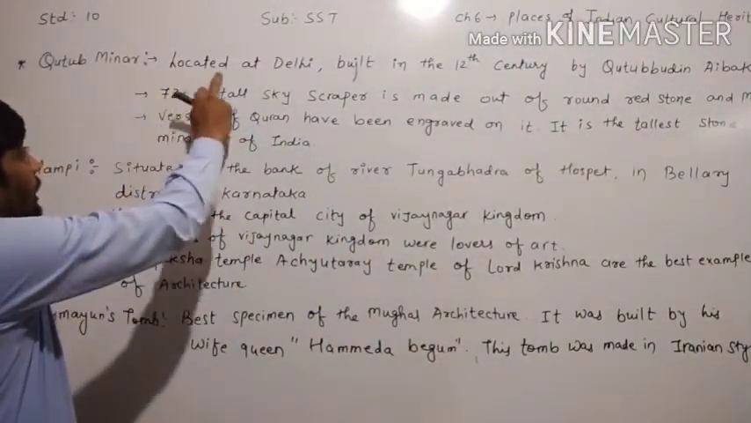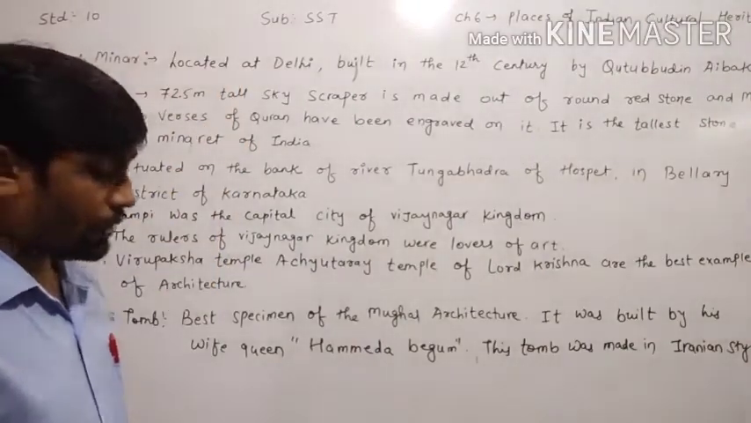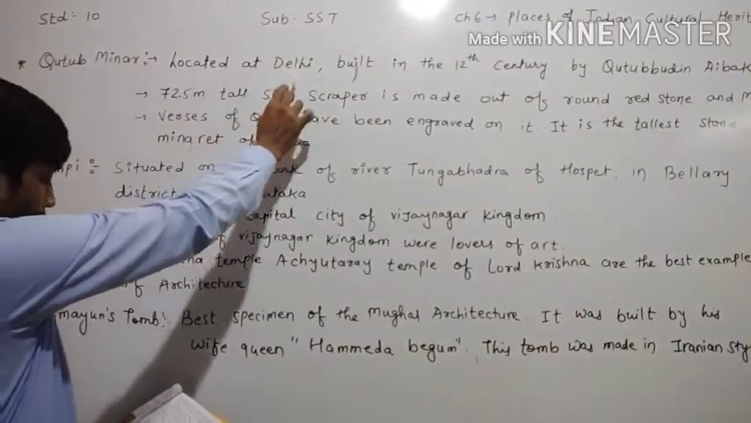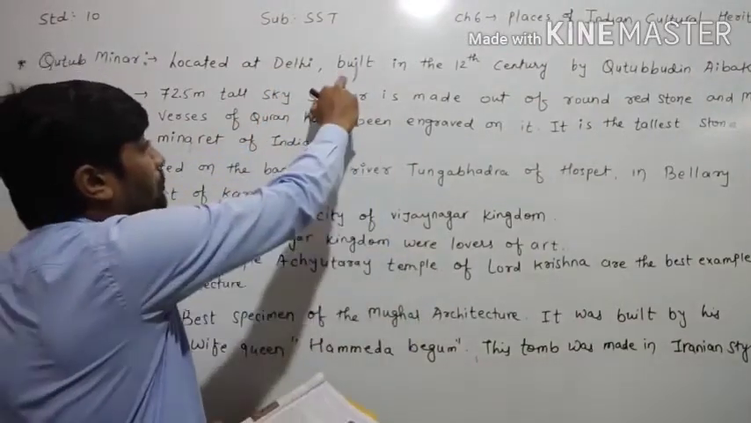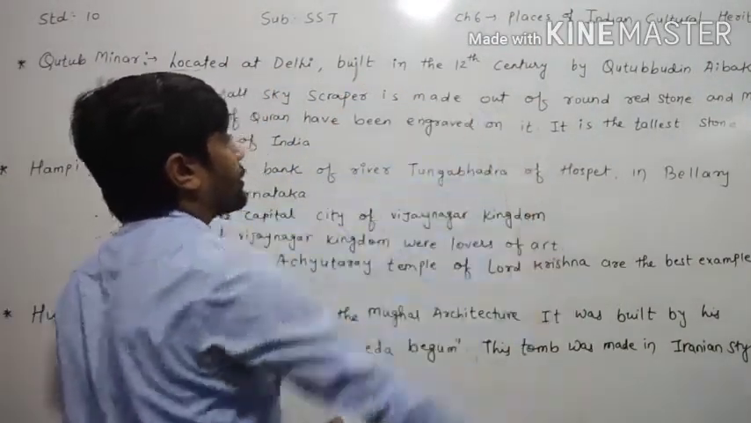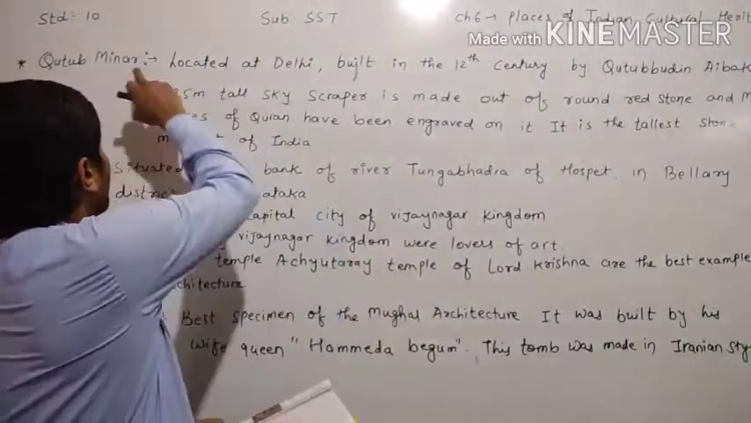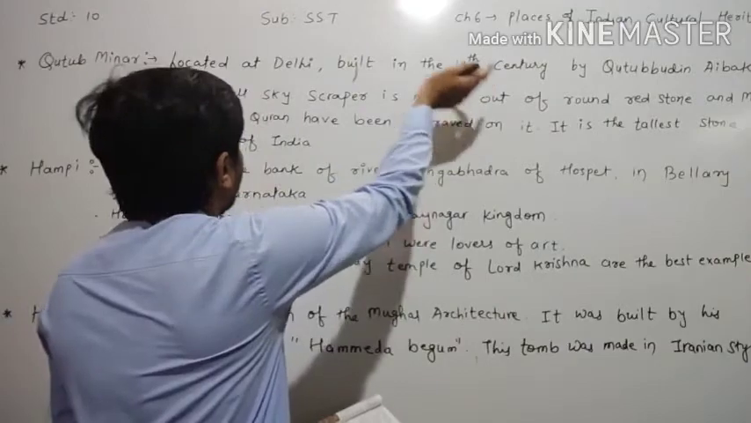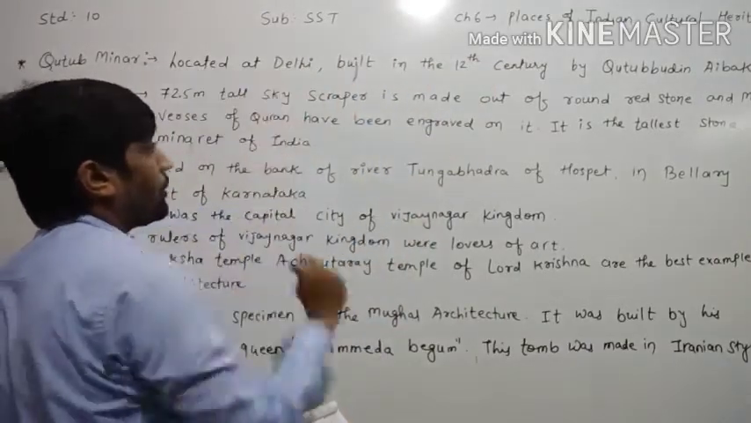Now Qutub Minar is located at Delhi. Where is the Qutub Minar located, dear children? Qutub Minar is located at Delhi, and Qutub Minar was built in the 12th century. In which century was the Qutub Minar built? The Qutub Minar was built in the 12th century, and it is located at Delhi.